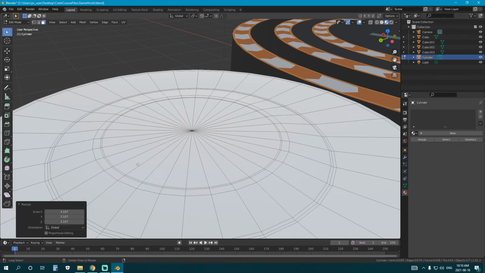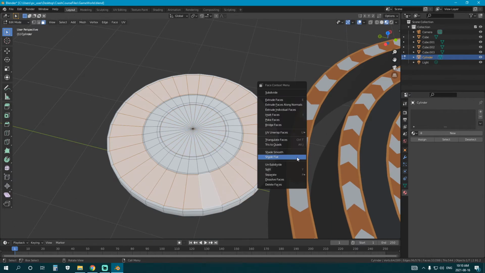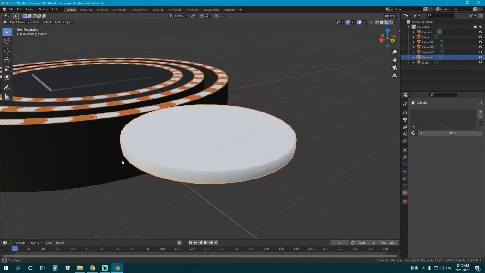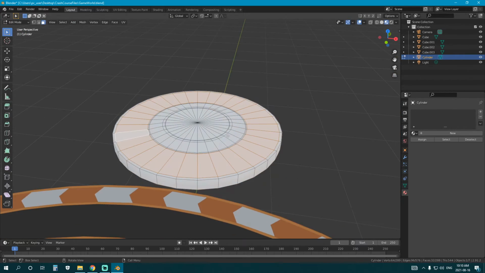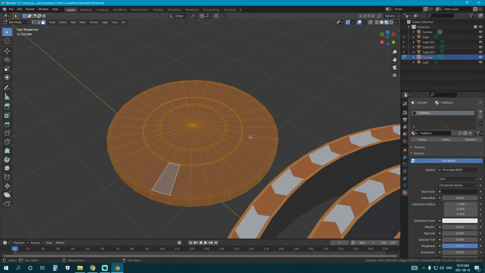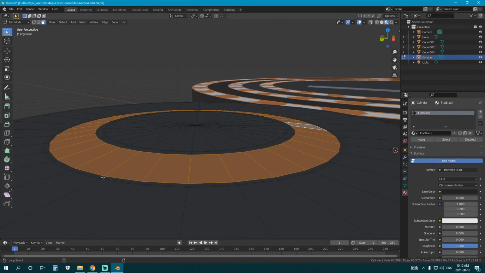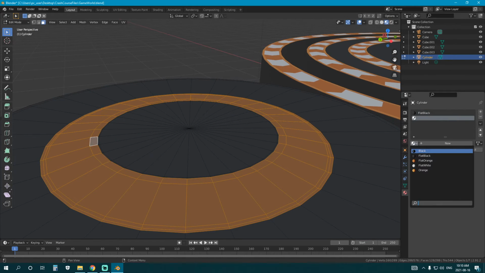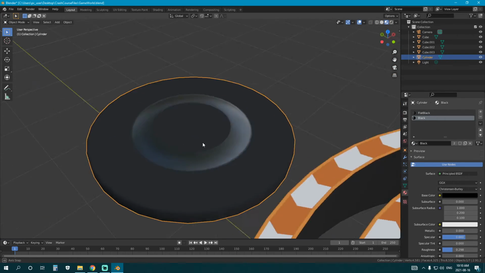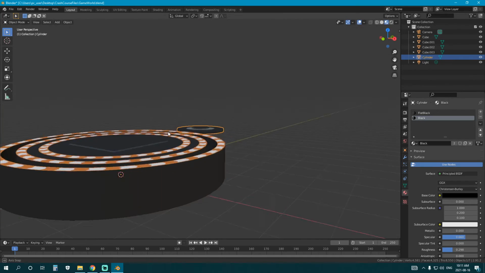Okay, we'll shade this all flat. Cool, we can do the same thing here. Shade flat. Okay, so let's color code this one. So I think I'll just take the flat black first. I'll do the smooth black here. Okay, and we'll have a little particle effect coming from there to tell the player that he's got it.